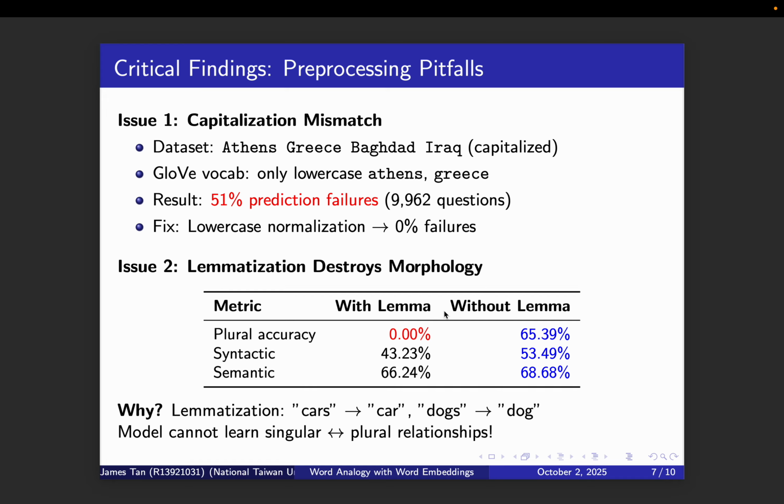Second, lemmatization completely destroyed morphological patterns. With lemmatization, plural detection was 0%. The model literally couldn't distinguish car from cars because both were converted to car during training. Retraining without lemmatization recovered 65% plural accuracy and improved overall syntactic performance by 10 percentage points. This shows that preprocessing choices have consequences beyond just vocabulary size.